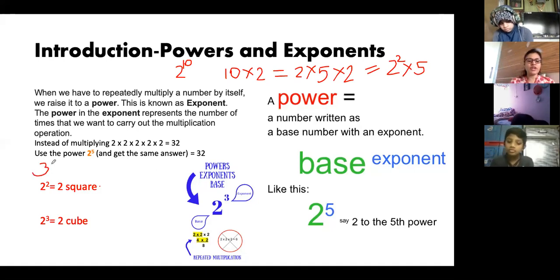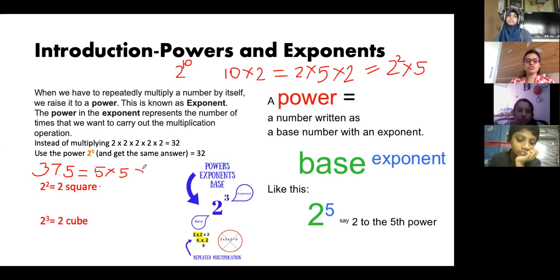I told you to find out the prime factorization of 375. Prime factors, you remember, we write in multiplication form. So 5 into 5 into 5 into 3, this is the answer you got.